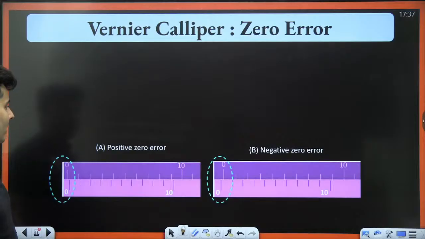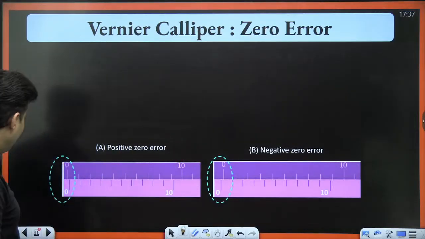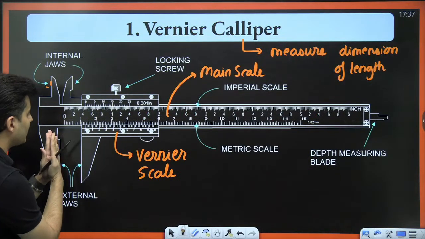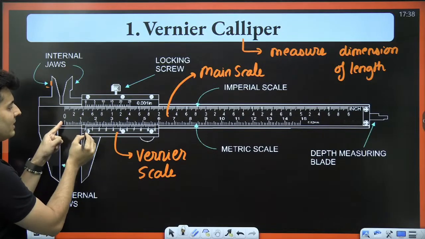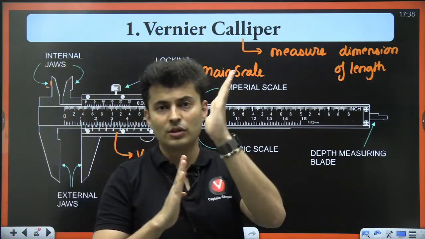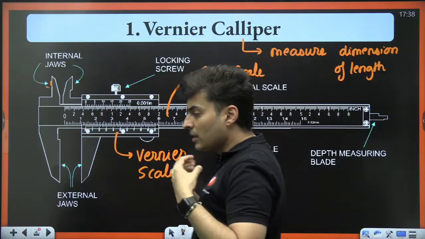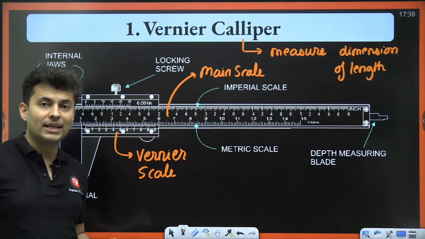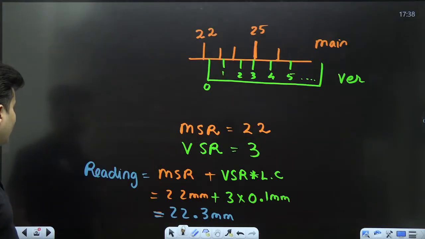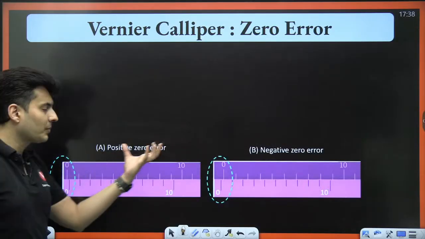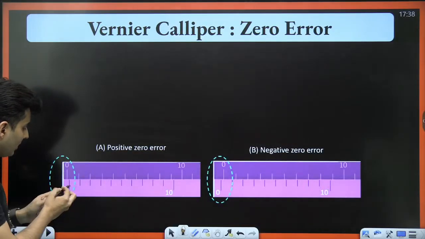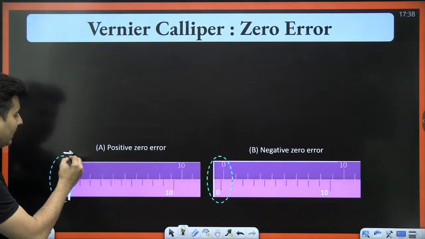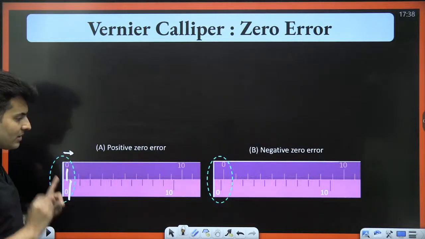Now the last thing over here is the zero error. Why does this zero error come? Maybe there is some fault in the instrument. When these clamps touch each other, ideally the zero should coincide with zero. Ideally both the zeros should coincide in that vernier caliper. But maybe it doesn't. That's the reason why you have something called the zero error. So when the jaws are clamped, there are two possibilities. Maybe the zero of the vernier is to the right of the zero of the main scale. This is one possibility.